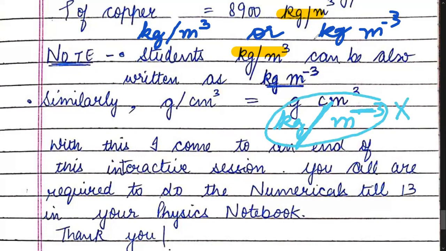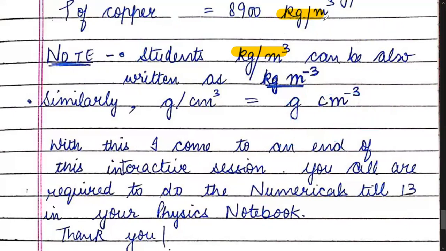What we have to do is, either you put a positive per or you remove the sign of per and put a sign of minus. Only one sign should be there. Either kg per meter cube or kg m minus 3. Similarly, either gram per centimeter cube or g centimeter raised to power minus 3. Only centimeter is minus 3. There is no power on gram or kilogram.